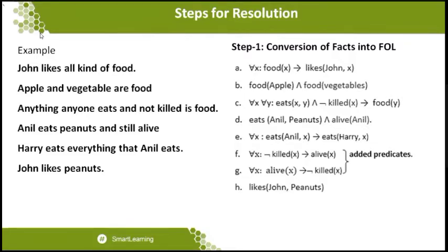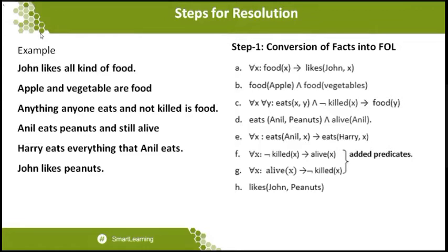So you can see what the first level of work is that the resolution needs. We want to convert all the facts to first order logic statements, which we call FOL. So let me take the first statement. What is the first statement? John likes all kinds of food. John likes all kinds of food represents the universal quantifier to be applied there. So applying the universal quantifier: for all x, food of x implies likes of John comma x.